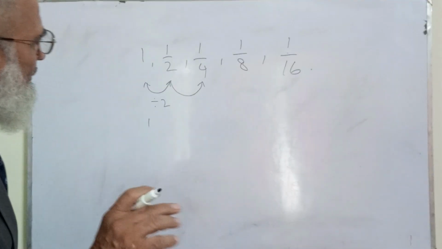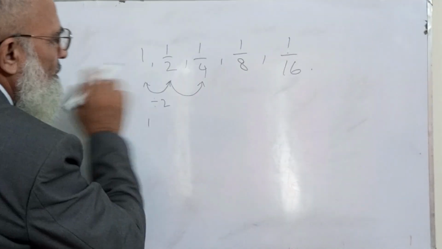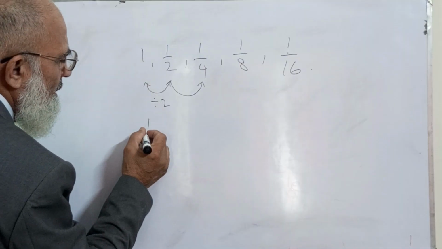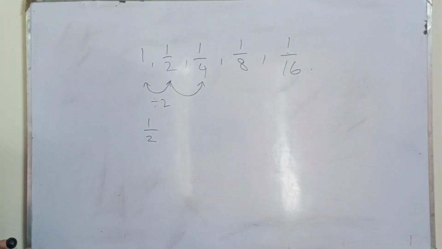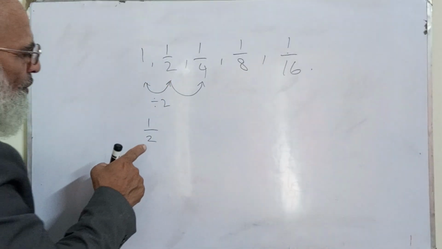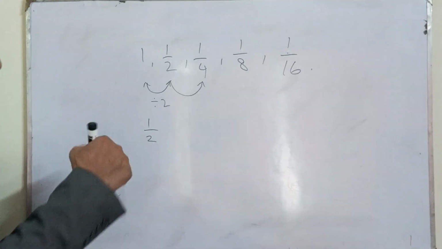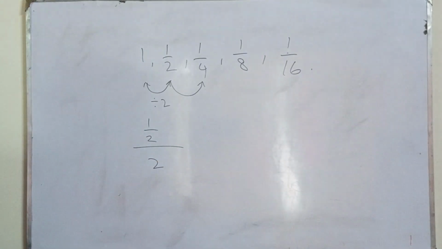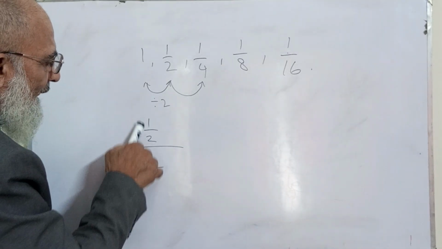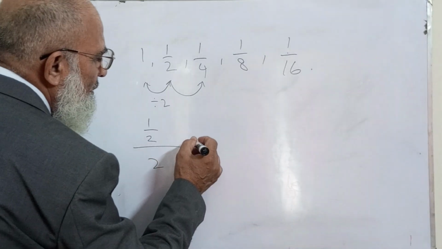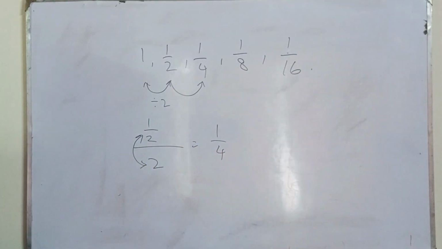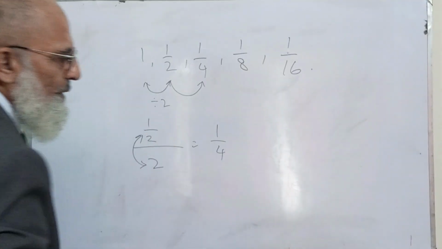Okay. Now what is the situation over here? Now if I divide the first term by 2, it will become this, which is the next term. Now, after retaining the next term, I again divide it by 2. Now, this is a 3-storied flat. Now, what we will do is, we just do it like this. Now, we'll just multiply these two elements, and we get 1 by 4.